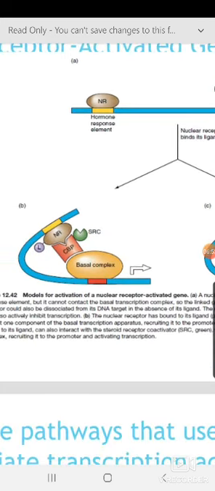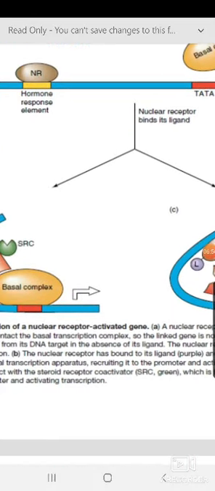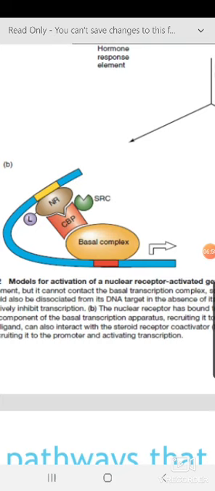So different types of modification can happen. The nuclear receptor binds its ligand, that means the hormone. After binding, it can interact with SRC, a steroid receptor coactivator protein, and this is CBP.